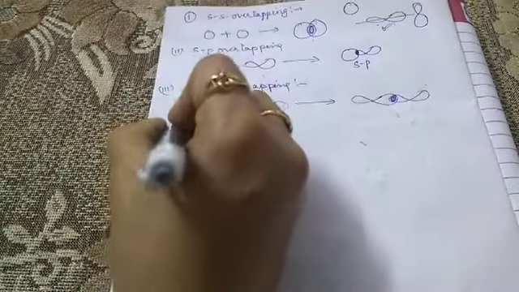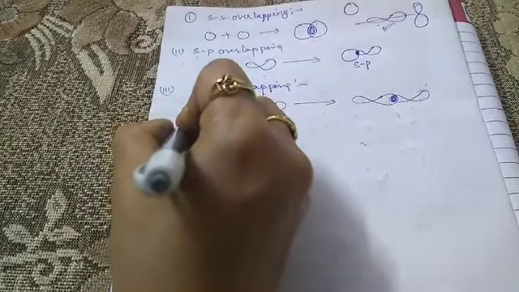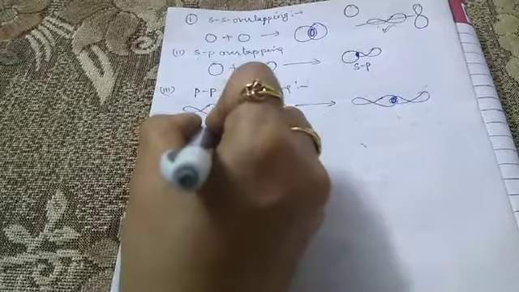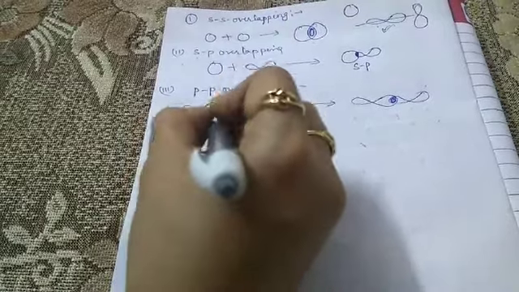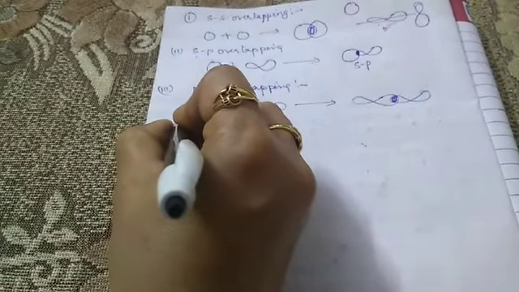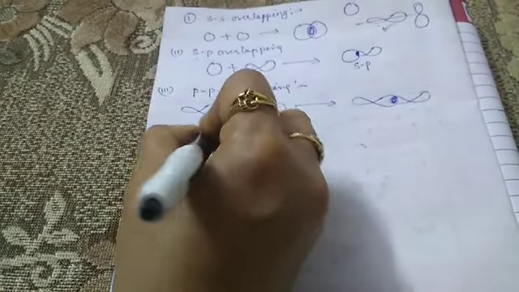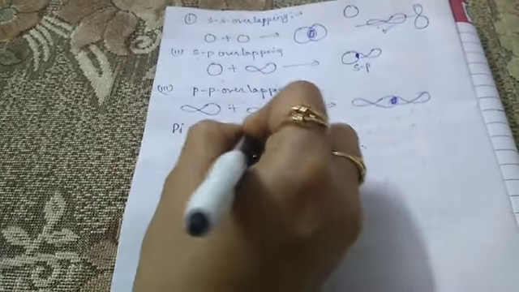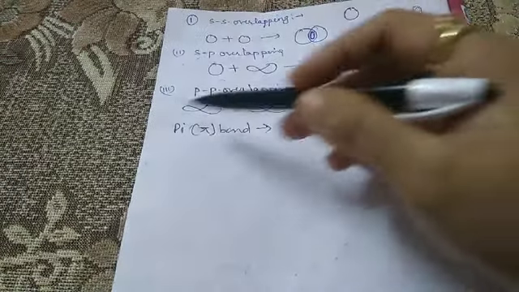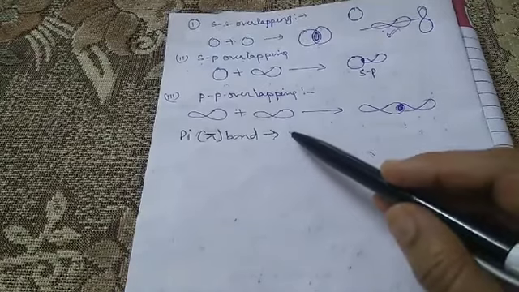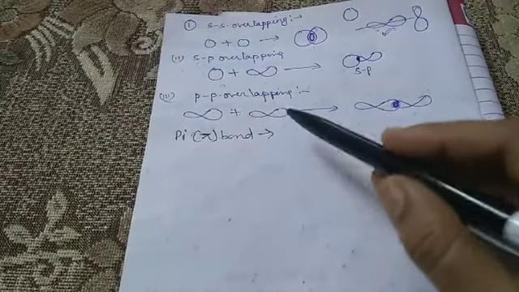Now the next is the pi bond. This type of covalent bond is formed by the side-wise overlapping.